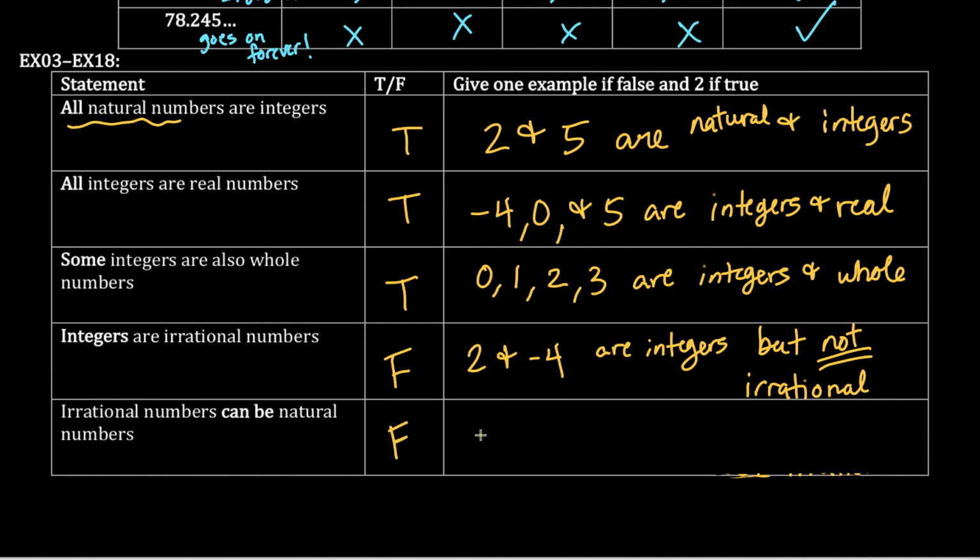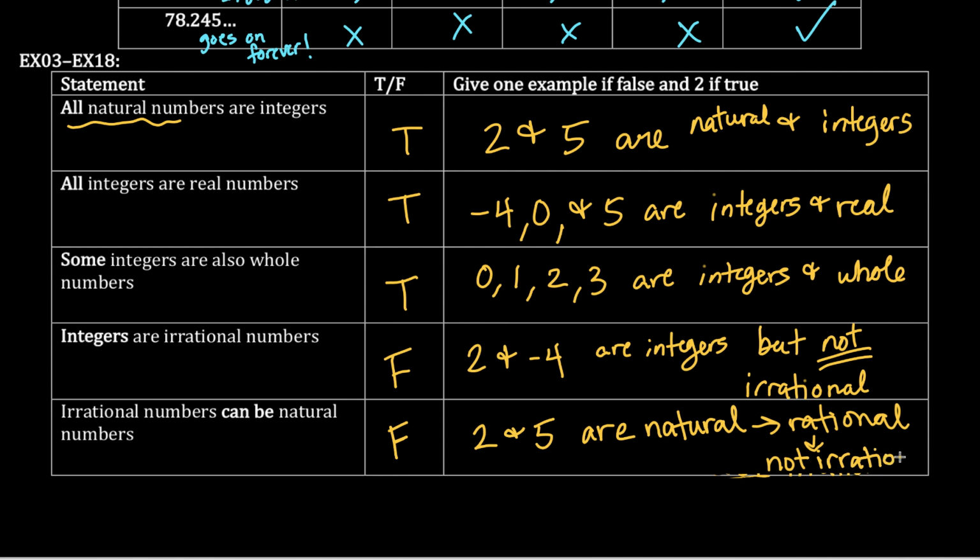For example, 2 and 5 are natural, which means they're rational, which means not irrational. And that is it. Thank you.